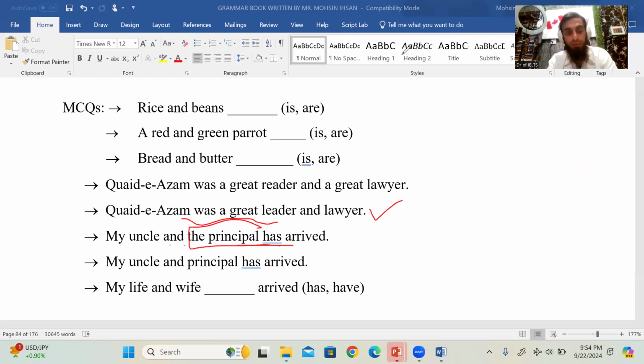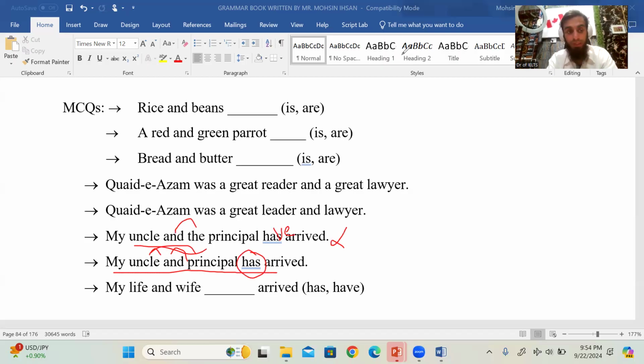माई अंकल एंड द प्रिंसिपल हैज अराइव्ड। अब यहाँ पे दो बंदे मुराद हैं, माई अंकल एंड द प्रिंसिपल, two people. Because "the" लगा हुआ है, "a" या "the" लगेगा, so it means two persons. "And" के बाद "a" या "the" नहीं है, तो अब आप बोले "My uncle and principal has arrived", now it means one person, because वो आपका अंकल भी है, प्रिंसिपल भी है, एक ही बंदा है, right. तो "has", right. But if you write "My uncle and the principal", not "has arrived", rather "have arrived", right? So "and" के बाद "the" आपका मैटर करता है, right?